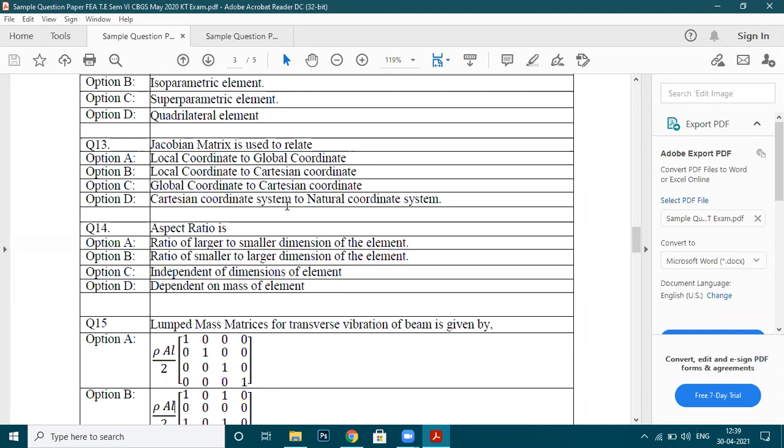Local coordinate to Cartesian coordinate. No. Try to understand. The Jacobian matrix is basically the transformation matrix for Cartesian to natural. Okay, Cartesian to natural. So option D is correct. Option D is correct. Right?